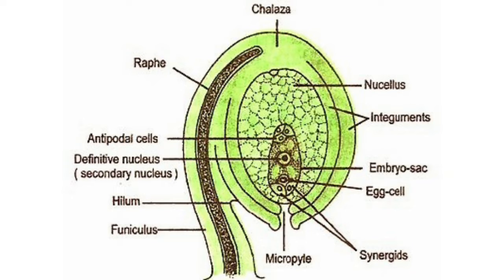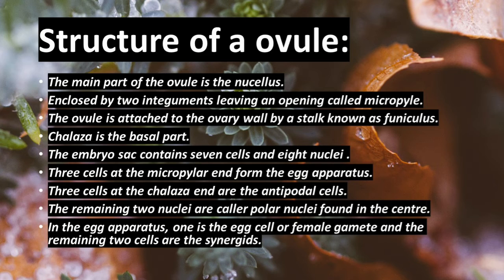There are two coverings, namely integuments, outer integument and inner integument. The embryo sac contains seven cells and eight nuclei, located within the nucellus.